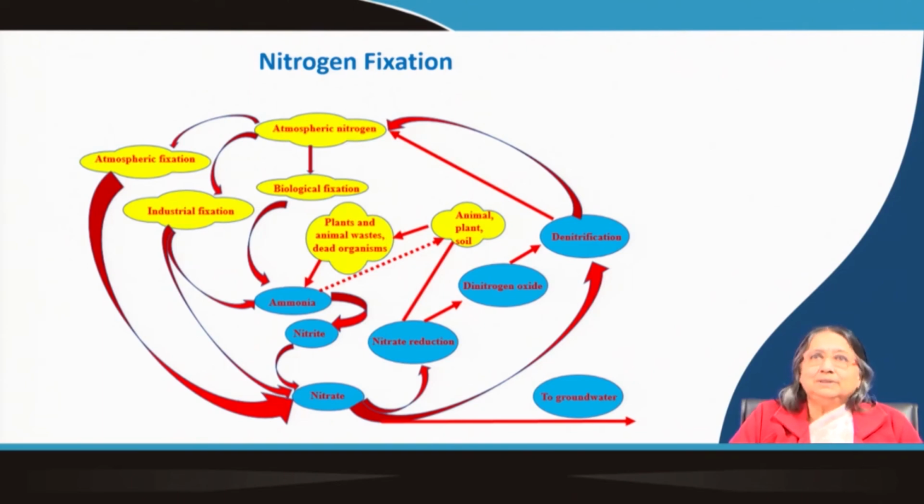It is a type of symbiosis, that means a give and take policy. They convert the nitrogen to some combined form, and that combined form of nitrogen is taken up by the plant which has given the microorganism shelter in its roots, in the nodules. So, this is biological fixation.